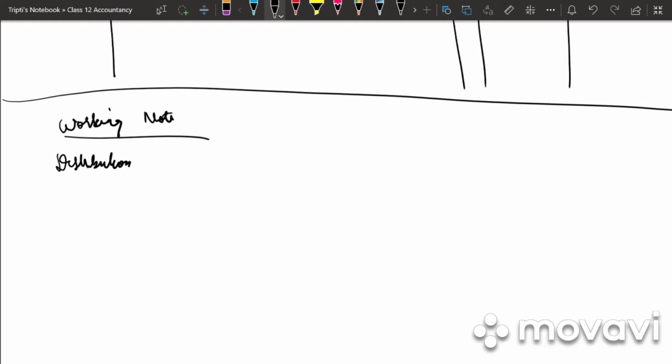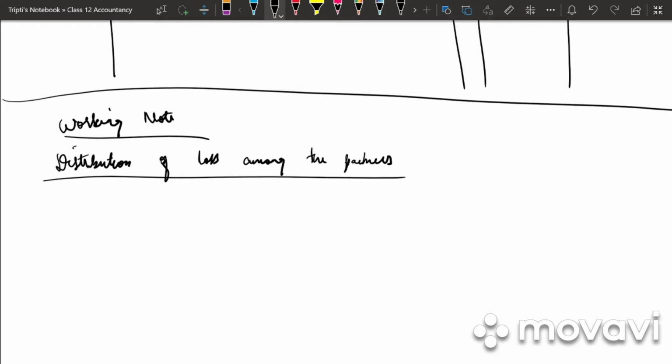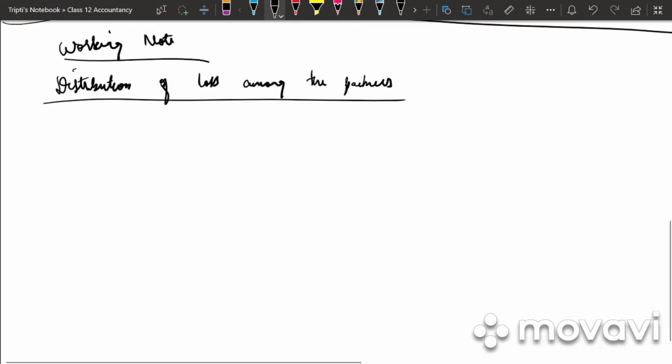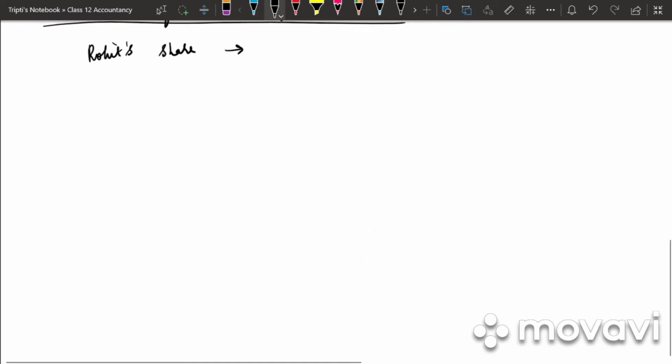Distribution of loss among the partners. First it will be Rohit's share. Why are we writing Rohit's share first? Because he is a new partner who has been admitted in the firm.